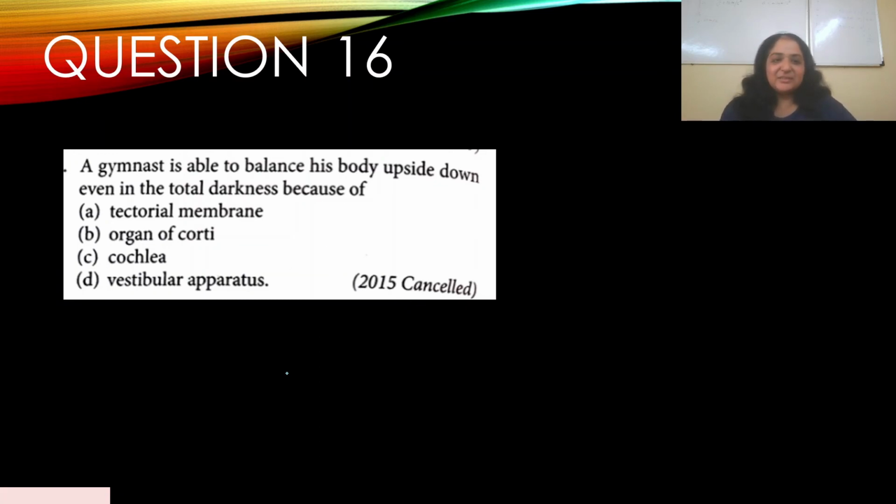All right, so question number 16. A gymnast is able to balance his body upside down even in total darkness because of, this appeared in 2015, a cancelled exam. A. Tectorial membrane. B. Organ of Corti. C. Cochlea. D. Vestibular apparatus. Balance is usually controlled by the vestibular apparatus. We've already seen the diagram before in this lecture, so your answer is D.